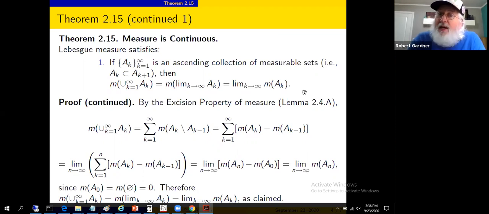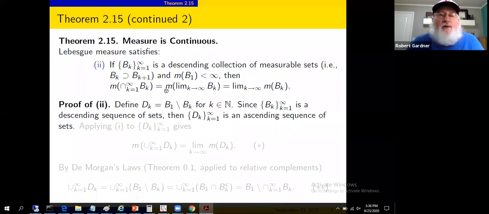So there's part 1. Ascending collection of measurable sets yields this passing of a limit in and out of the measure function. Part 2, same thing, limit passing in and out of a measure, but for part 2, descending collection of measurable sets. Okay, so let B sub k be a descending collection of measurable sets nested in this sense, and let the measure of the first one be finite. We'll keep an eye on where we use that. Oh, I already told you. We'll use that at some point with the excision principle.